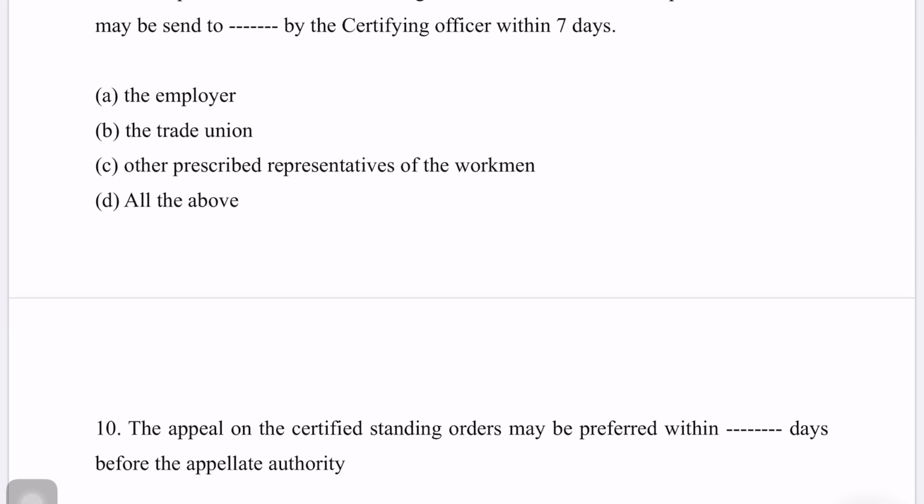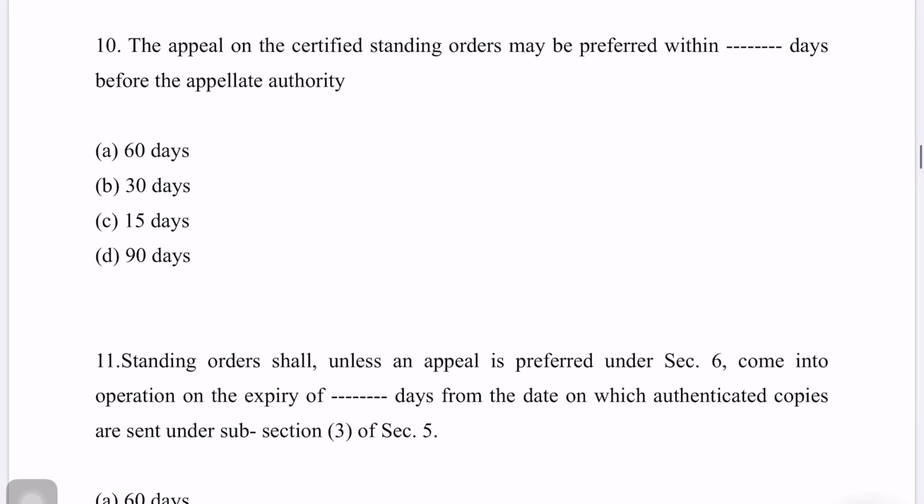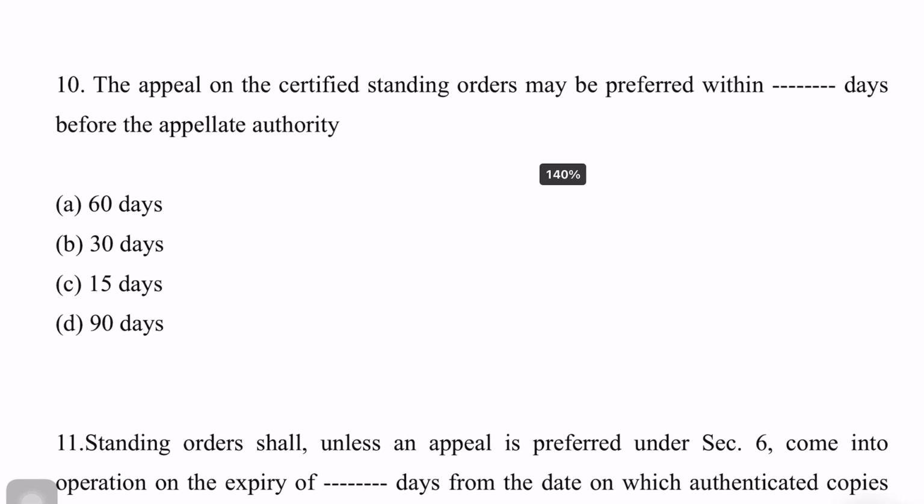Next question. The copies of the certified standing orders authenticated in the prescribed manner may be sent to the employer, the trade union, or other prescribed representatives of the workmen by certifying officer within 7 days. So it could be sent to any of them. So the answer would be D, all of the above.